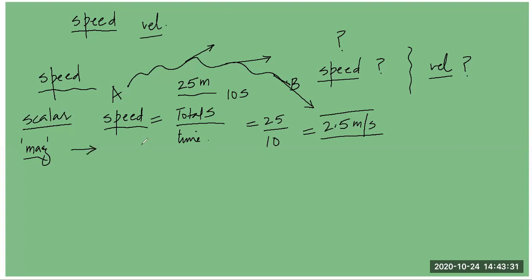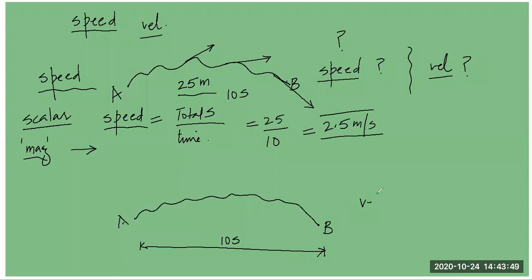That is speed. Now, students, for the same path, this is point A, and we have not drawn it perfectly. This is point B. The time taken to reach B from A is again 10 seconds. Now we are interested in finding out the velocity of the particle going from A to B. Interesting thing, students: velocity is a vector quantity.